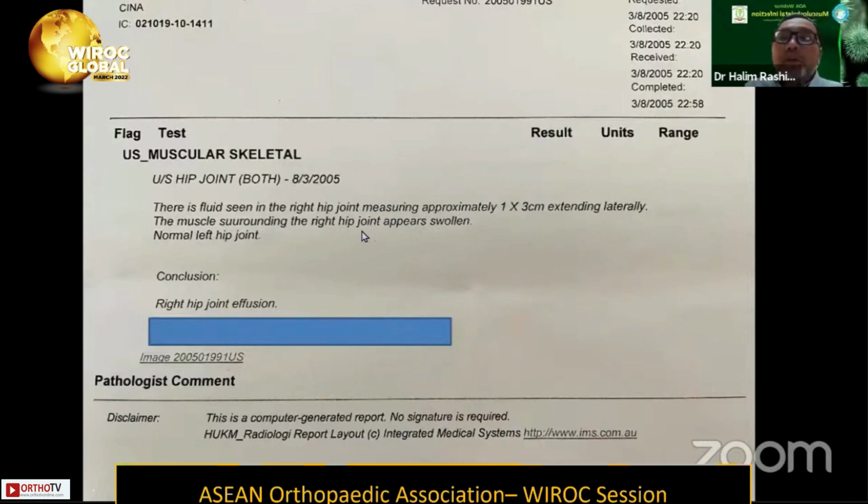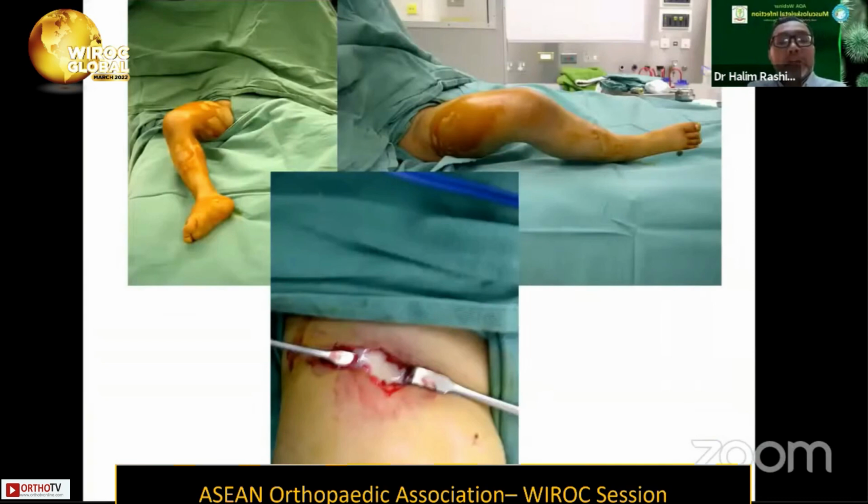Some may report periosteal elevation or debris in the joint that's suggestive of septic arthritis, but it also mainly depends on the person who's doing the ultrasound. So at the end of the day, I will say again, all the investigations, the blood investigation as well as the radiological investigation, are an adjunct to help us diagnose septic arthritis, but the diagnosis of septic arthritis remains through clinical assessment.